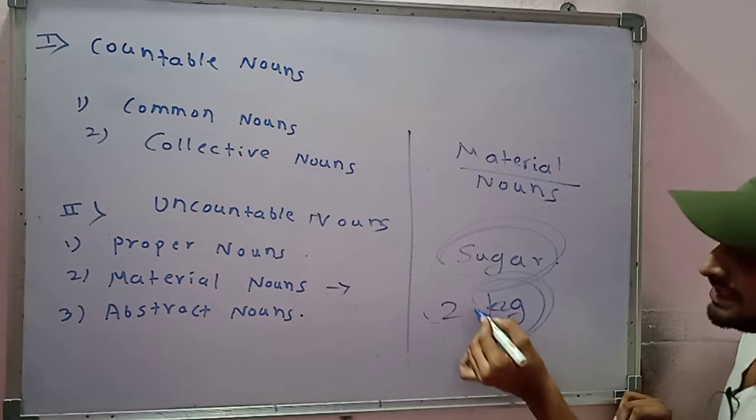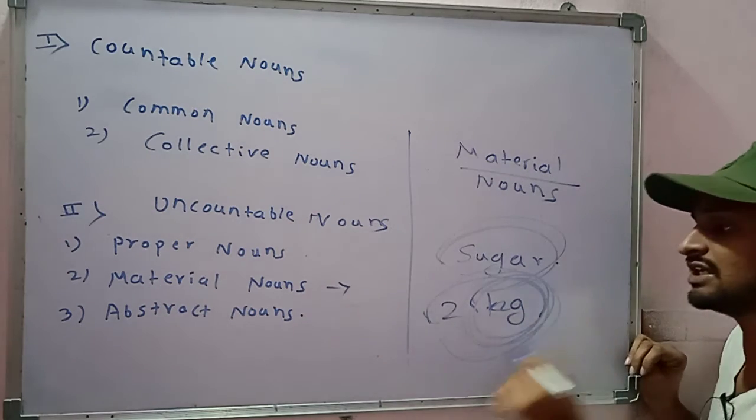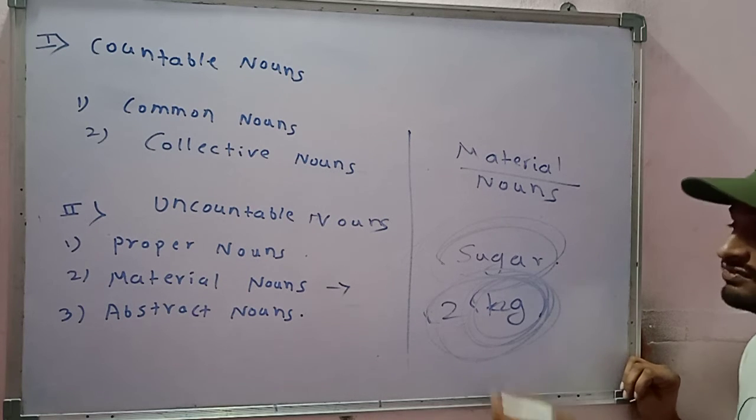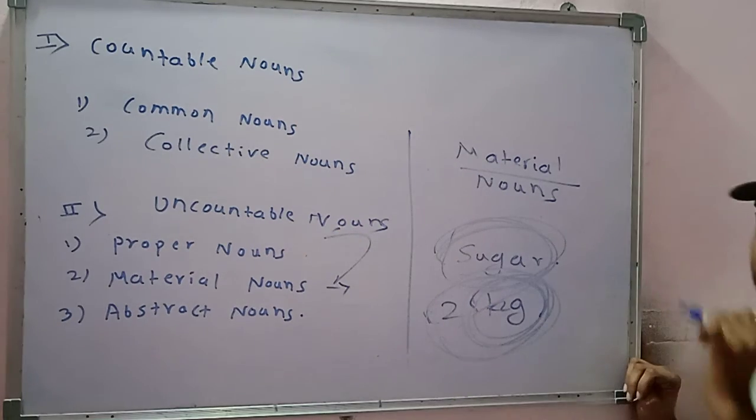Are you getting my point? This kg is countable, but sugar is not countable, because you can count like 2 kg, 3 kg, 4 kg, 100 kg, but you cannot count 1 sugar, 2 sugar, 3 sugar, 4 sugar. That is why sugar is a material noun, and material noun comes under the uncountable noun.